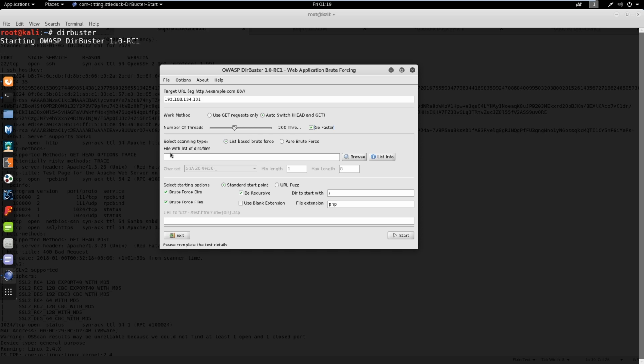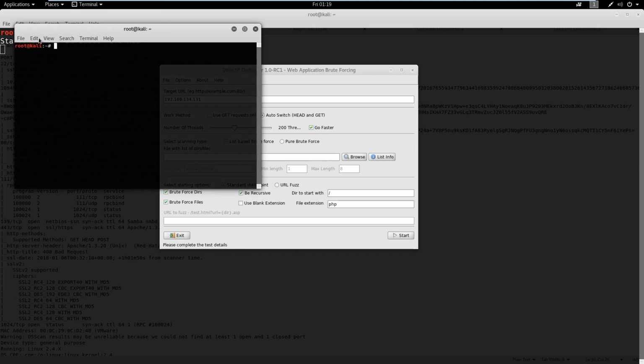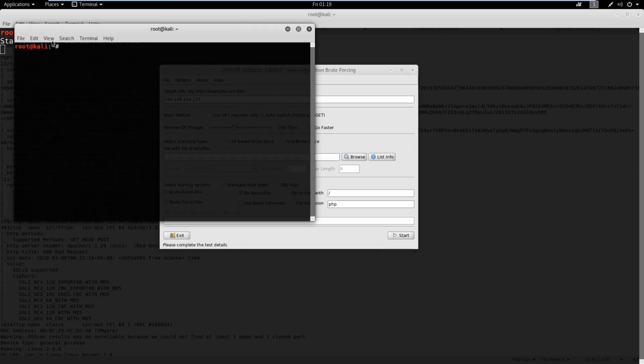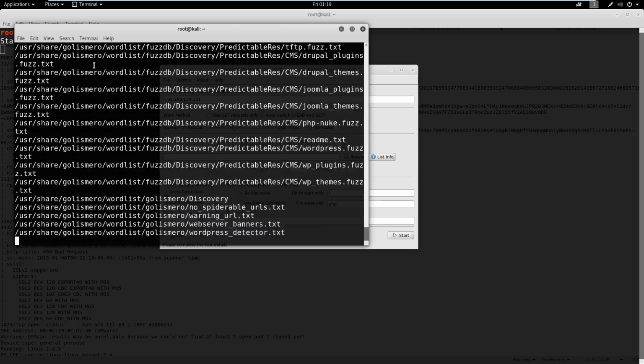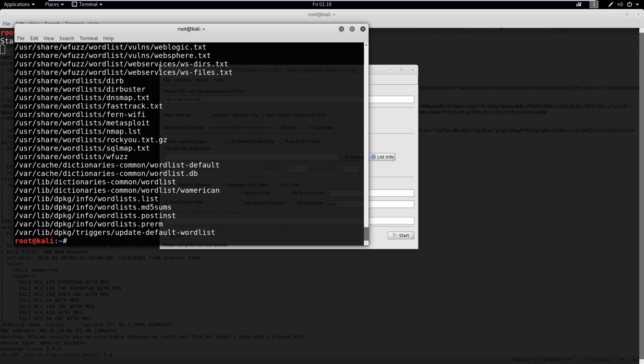The next thing here is you need a file to scan through to search for a directory. Basically you need a word list. Your machine comes with some good word lists. You can pretty much find them if you want. You could use locate. If we open a new window here, let me make this a little bigger for you. If we were to try to locate wordlists, you can see there's a bunch, and there's even a dirbuster folder here.